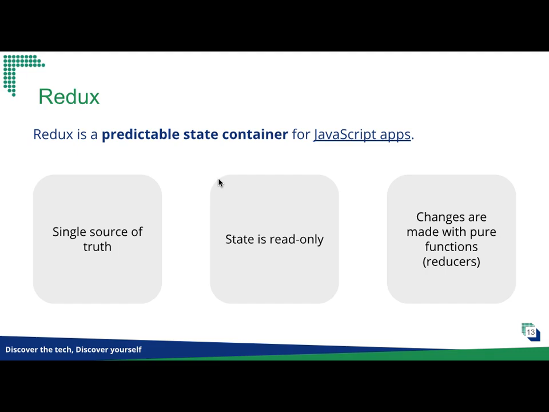The first one is, personally I feel like you can imagine it as a global variable, but in a manageable way. It's a single source of truth, to make sure that the whole single page app shares the same single state. The second is that the state is read-only, so you can't actually modify the state. And the third one is that all the changes are made with pure functions.